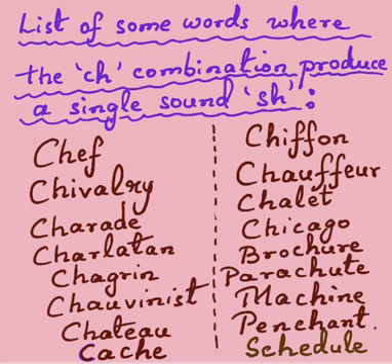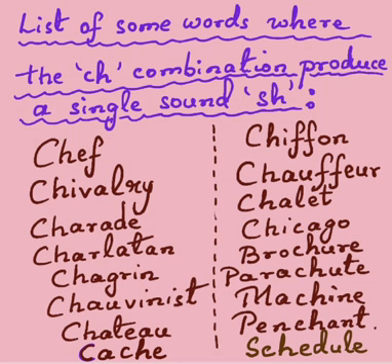The word spelled P-E-N-C-H-A-N-T is pronounced as penchant. Penchant implies an inclination towards something, a leaning towards something, a habitual liking also it can mean.